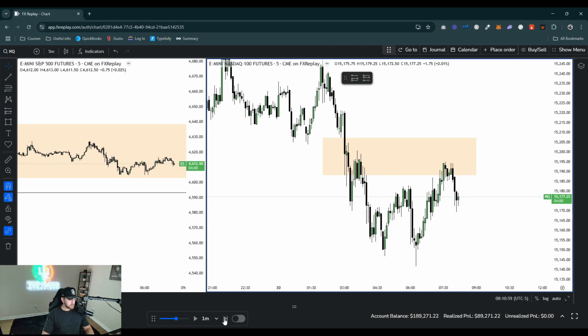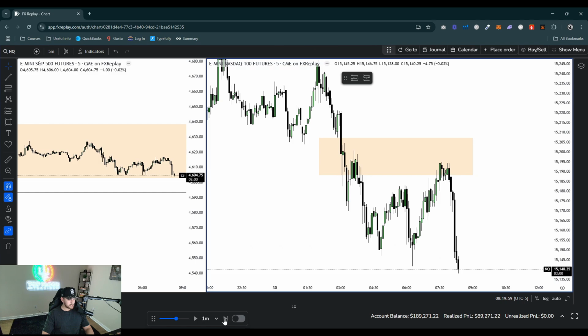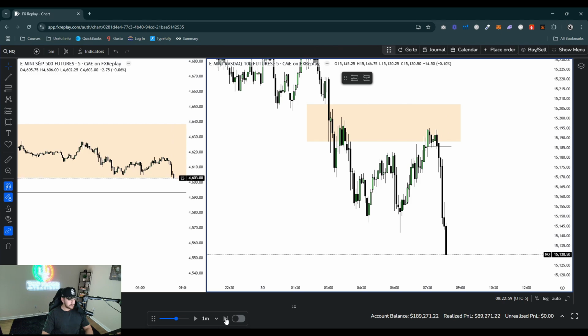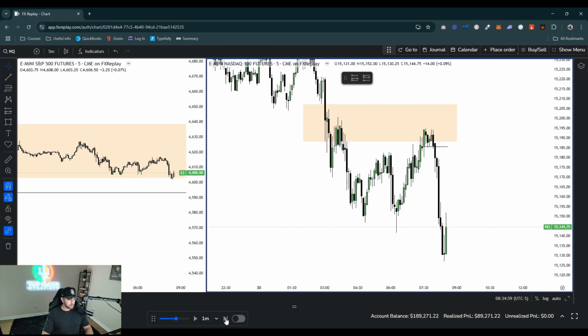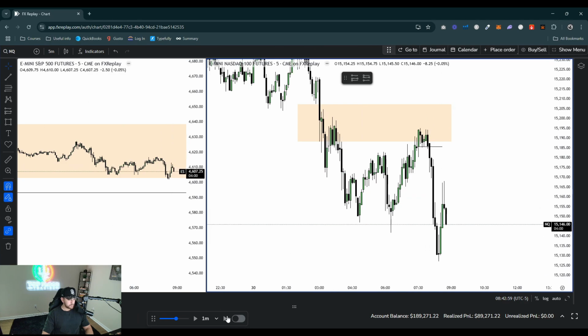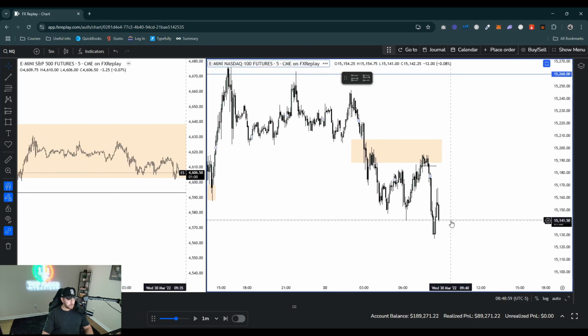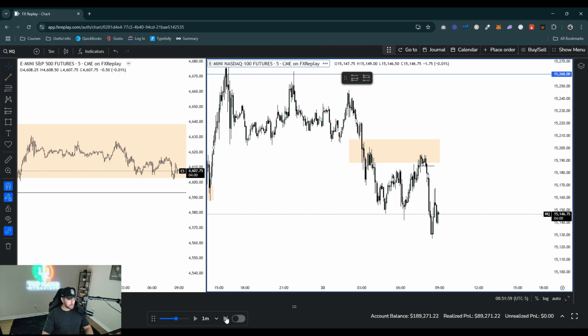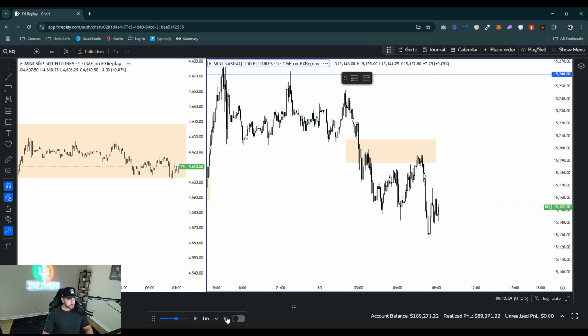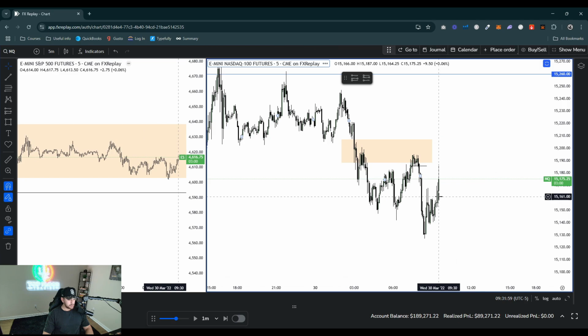Don't want to hop into this just yet because I want to wait for 8:30. So you could see here, we did get a change in the state of delivery right here. Ended up dumping way lower, but we're not at 8:30 yet, so it's perfectly fine with me. Okay, so here is 8:30 right here. Did respect this fair value gap. I'm just gonna wait for 9:30 here since we already missed this move, but you could see that was a very, very nice pre-market move. Let's fast forward this till 9:30, and here is 9:30 right here.